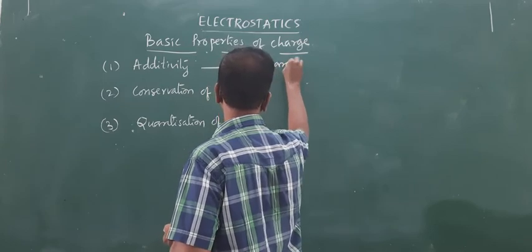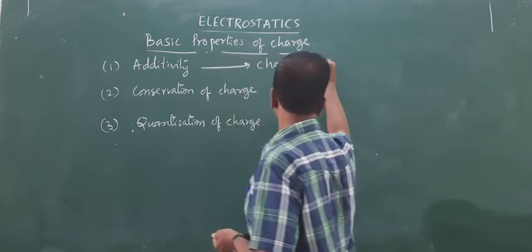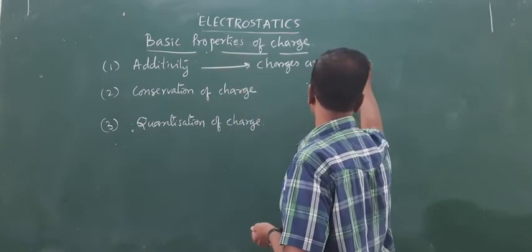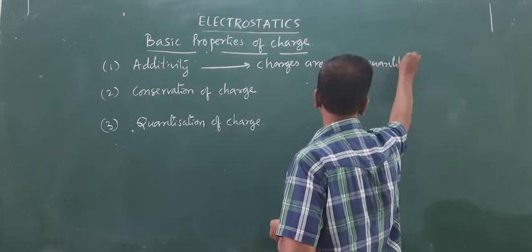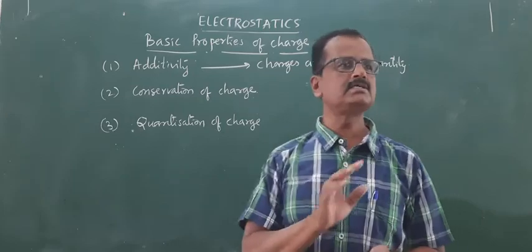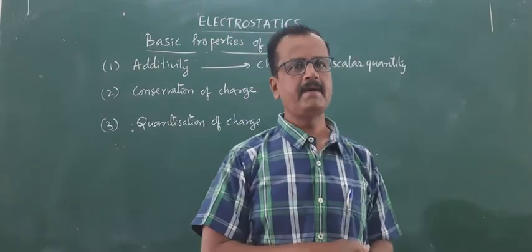Charges are scalar quantities. A scalar quantity is the quantity which has only magnitude, which doesn't have any direction.